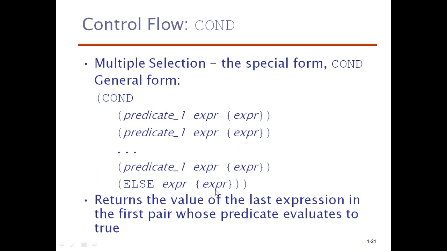That means once all the preconditions have failed, then what is to be executed. It returns the value of the last expression in the first pair whose predicate evaluates to true. So this is the control flow, multiple selection of the conditions in the Scheme language.